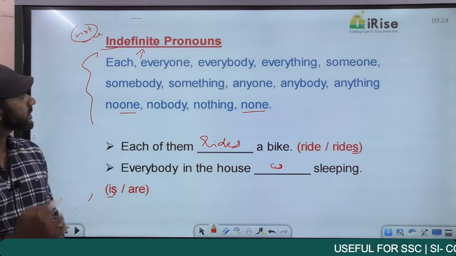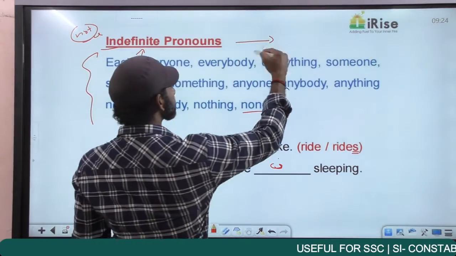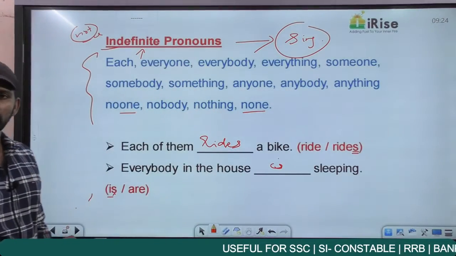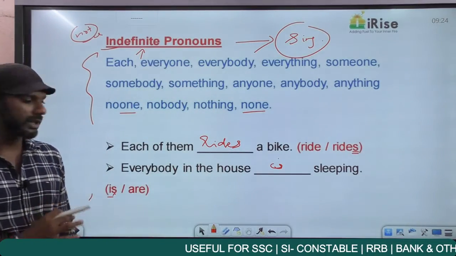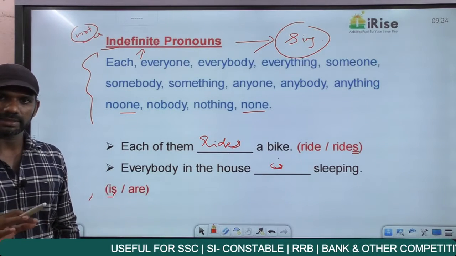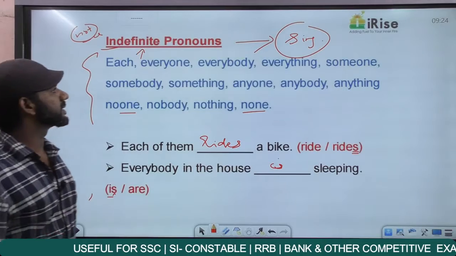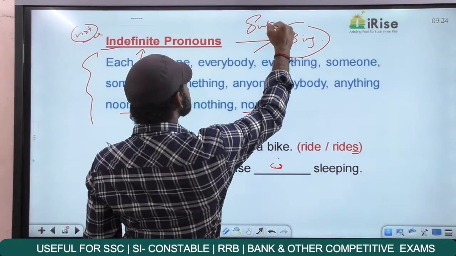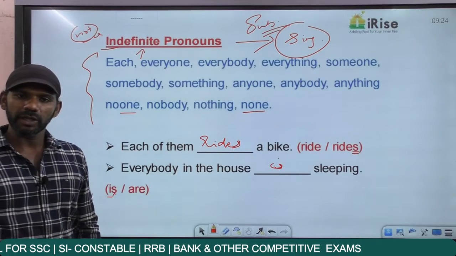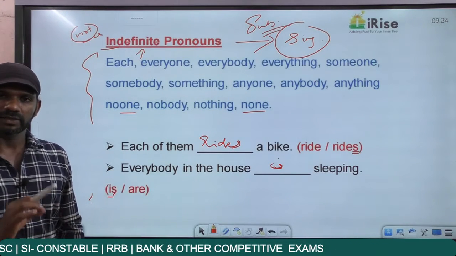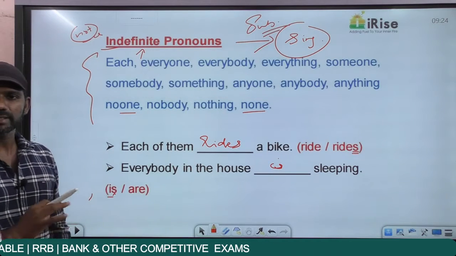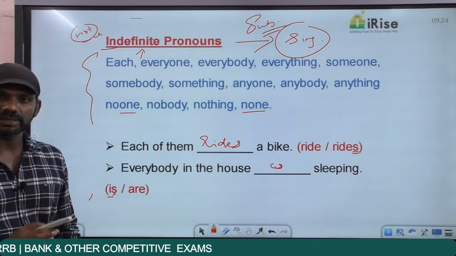Now the rule is this: indefinite pronouns are taken as singular. That means whenever you come across an indefinite pronoun in a sentence, any of these words, no other rule applies there. Just conclude that the subject of the sentence is singular. Indefinite pronouns tell us that the subject is singular. And if the subject is singular, the verb must also be singular.